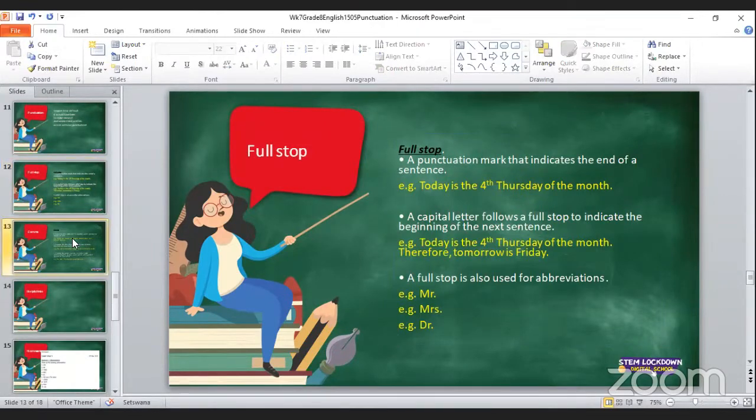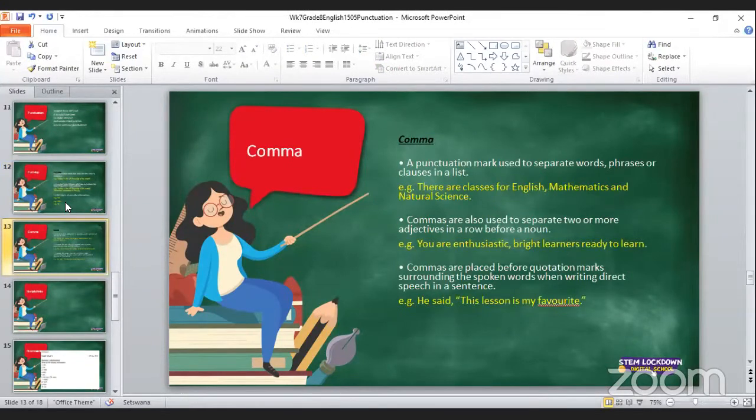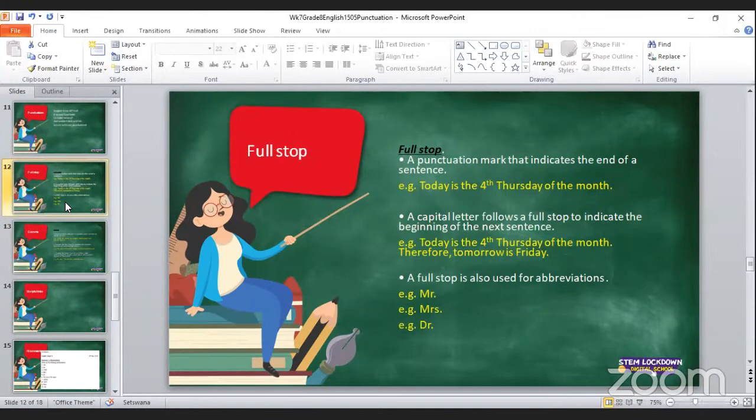Yes, so full stop. We know about the full stop, that we write the full stop at the end of every sentence, and we also use a full stop for some abbreviations like Mr., Mrs., and Doctor, as we've shown in the previous section when we did abbreviations.